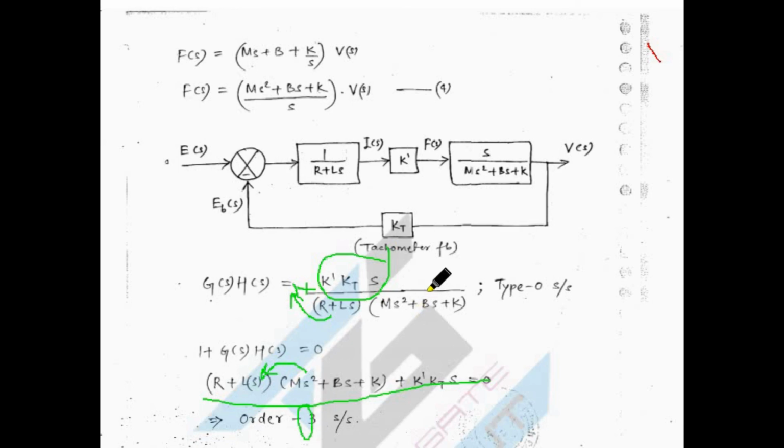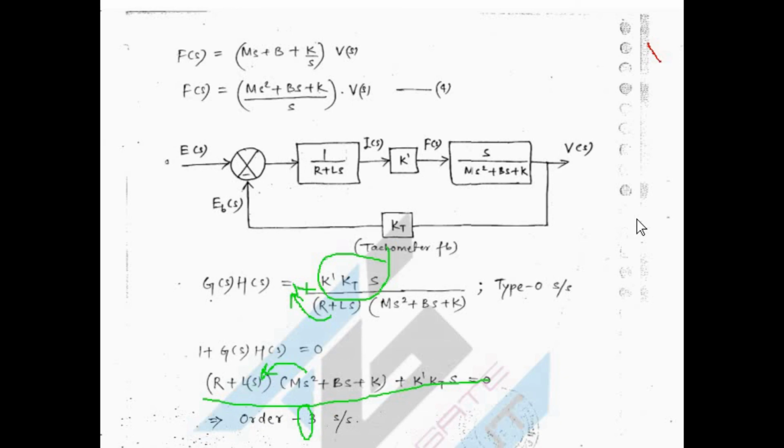So what is the conclusion for today's class? Today's class we focused on the basic concept of transient analysis and steady state analysis, what it is, and up to what time it will appear. Then we focused on how to calculate type and order for any system, and then we saw one practical system, that is a series motor and one mechanical rotor.